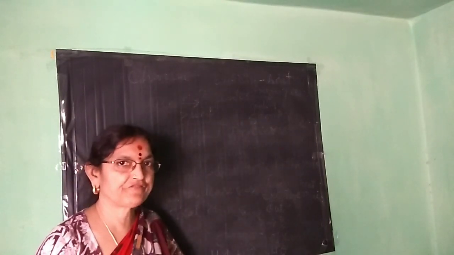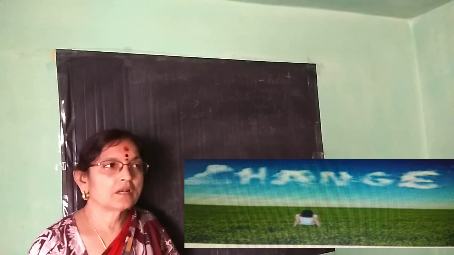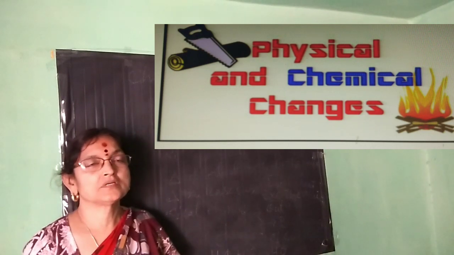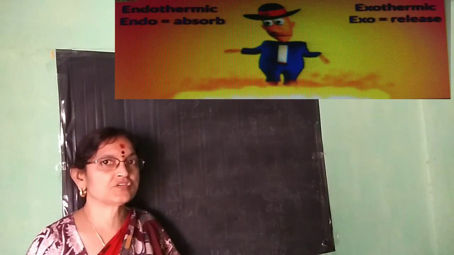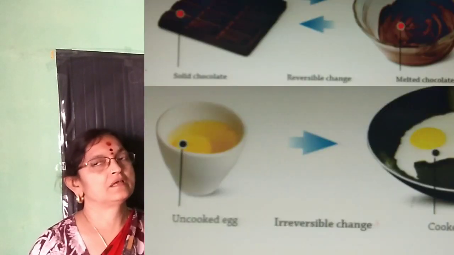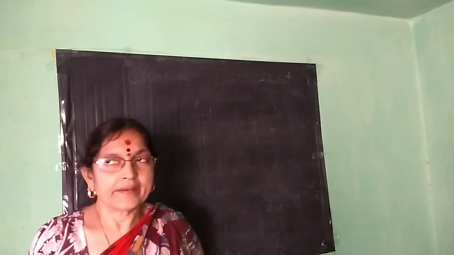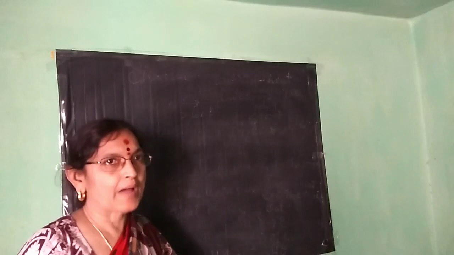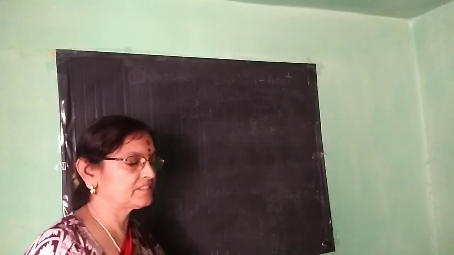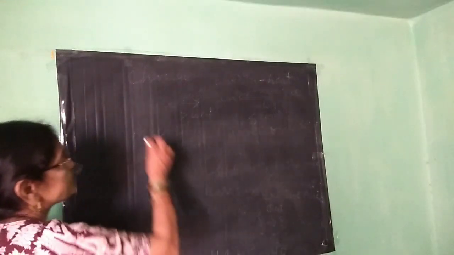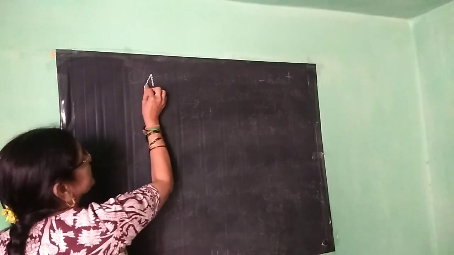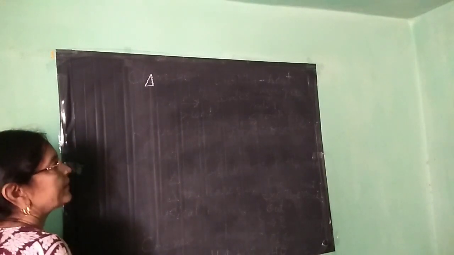Yesterday we have seen different changes like slow changes, fast changes, physical change, chemical change, then exothermic, endothermic changes, reversible, irreversible. How they are brought about, that also you have seen, by heating or cooling. Heating means increasing temperature, cooling means decreasing temperature. Now we will see what happens if any substance is heated. I told yesterday, heat means the symbol is a triangle.